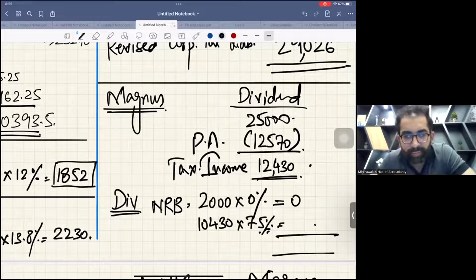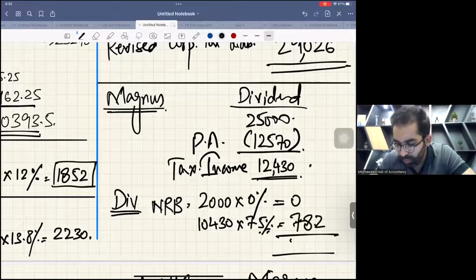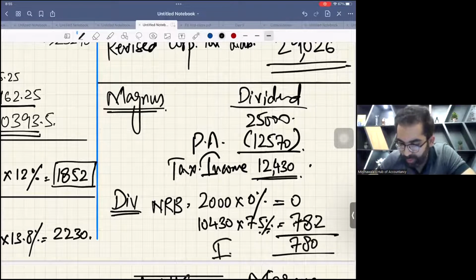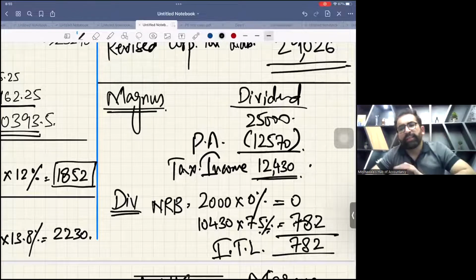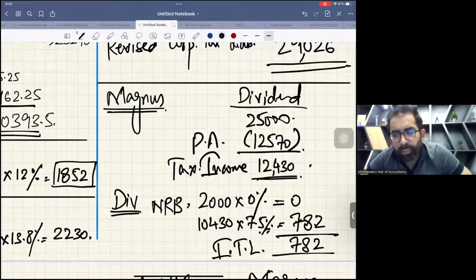Can anybody tell me? 782. Thank you. So this is the ITL of Magnus. Just ignore the 0.25. Now the question is, does Magnus have to pay any class 1 employee NIC? No. For dividend income, there is no class 1 employee NIC. This is full and final for Magnus.